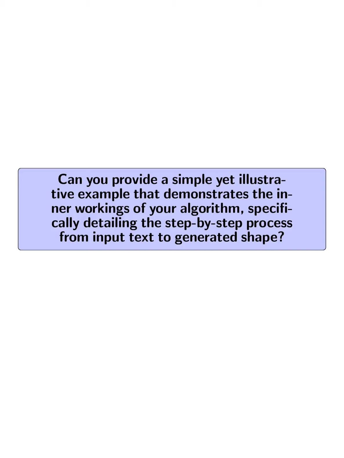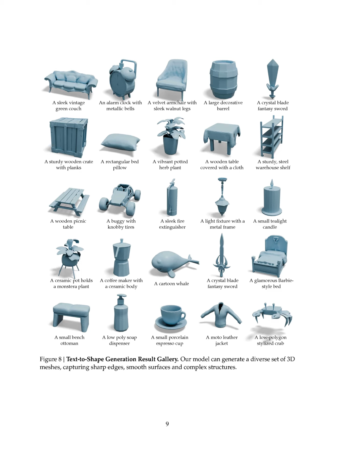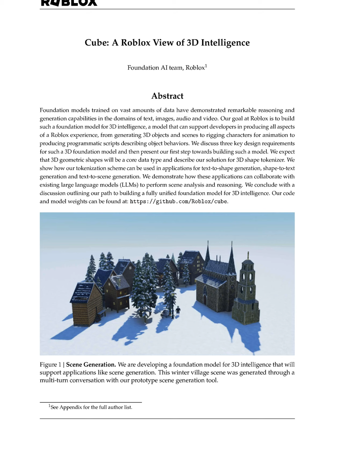Can you provide a simple yet illustrative example that demonstrates the inner workings of your algorithm, specifically detailing the step-by-step process from input text to generated shape? To illustrate the inner workings of our algorithm, consider the example of generating a 3D shape from the input text prompt, a motorbike with wings. The process begins with encoding the text prompt using a pre-trained text encoder, which transforms the input into a format suitable for the model.